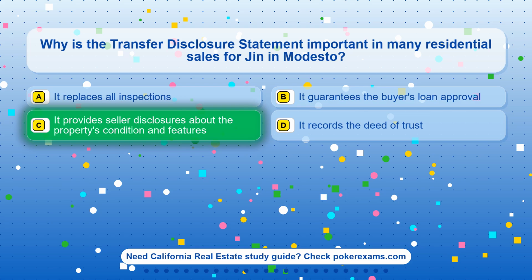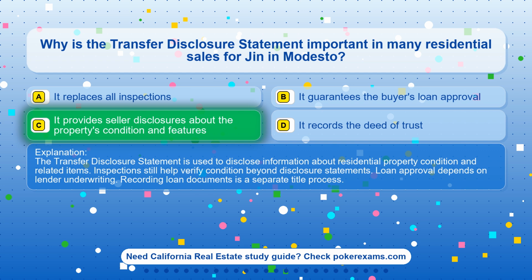The correct answer is option C. It provides seller disclosures about the property's condition and features. The transfer disclosure statement is used to disclose information about residential property condition and related items. Inspections still help verify condition beyond disclosure statements. Loan approval depends on lender underwriting. Recording loan documents is a separate title process.